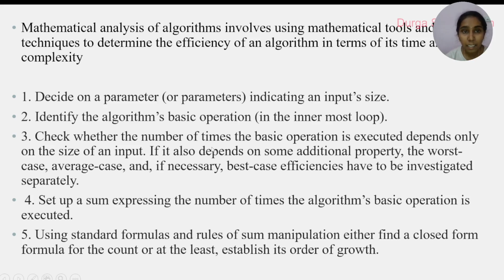So the first step is input size, the second step is basic operation, and the third step is the number of times the basic operation is executed. The fourth step is to set up a sum expressing the number of times the algorithm executes the basic operation. And the fifth step is to use a standard formula to find the time complexity. So this is the general plan.